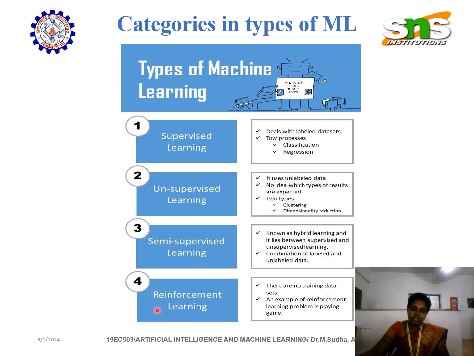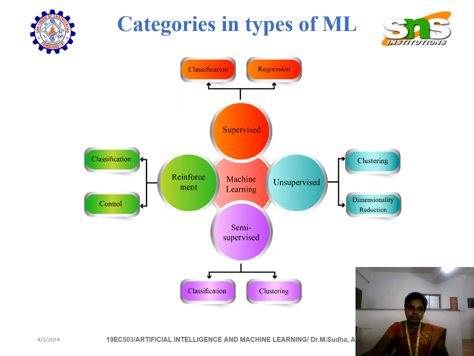Coming to reinforcement, as we discussed already, there are no trained data sets. An example of a reinforcement learning problem is playing games. The same thing, we have given the categorization. Supervised: we have classification and regression. Unsupervised: we have clustering and dimensionality reduction. And semi-supervised: classification and clustering.